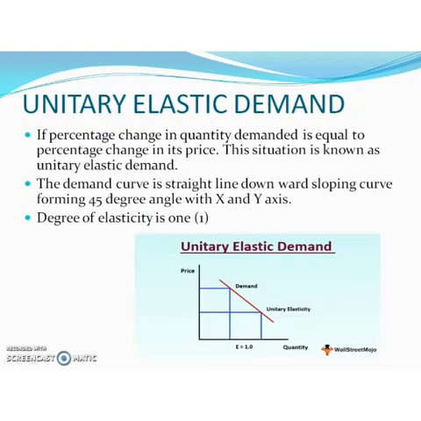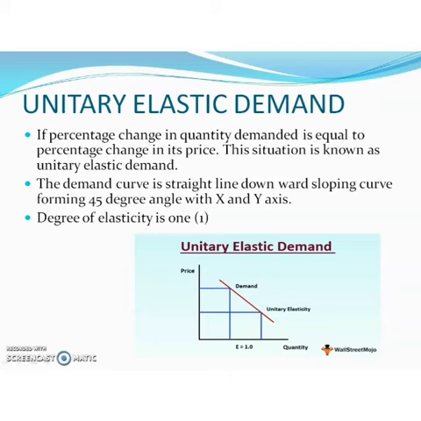The next is the unitary elastic demand curve. In this case, the percentage change in quantity demanded is equal to the percentage change in price of the commodity. That is, an increase or decrease in the price level will affect the quantity demanded of a commodity in the same proportion.